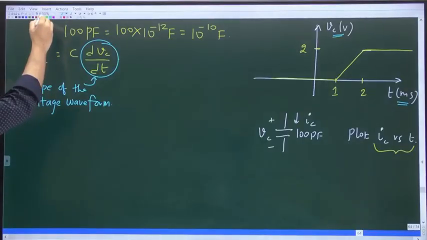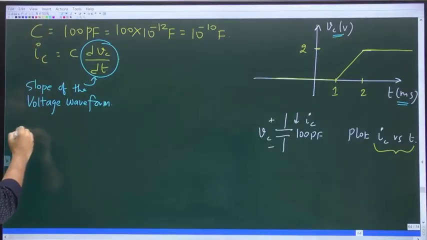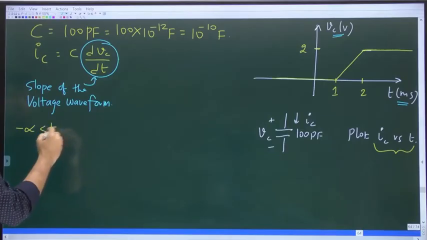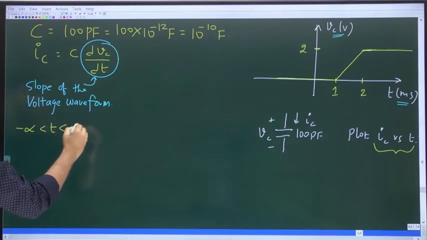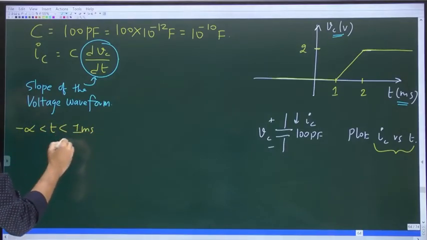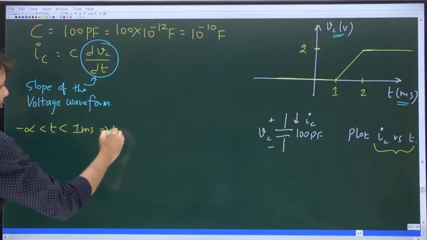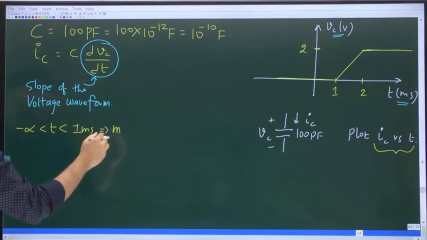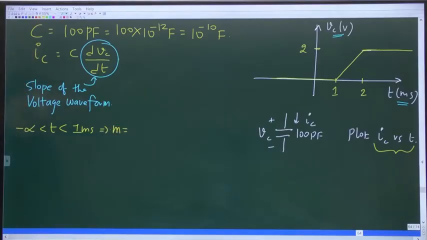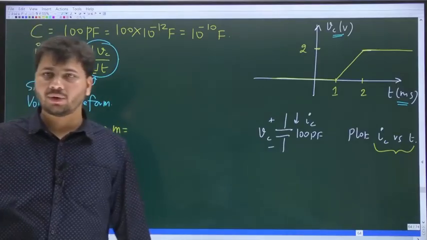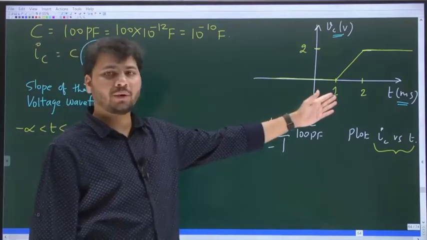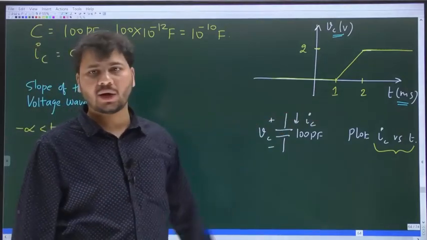Look at this. Minus infinity less than t less than 1 millisecond. What is the slope? Is it not 0, all of you? Because up to t equal to 1 millisecond, voltage, is it not constant?